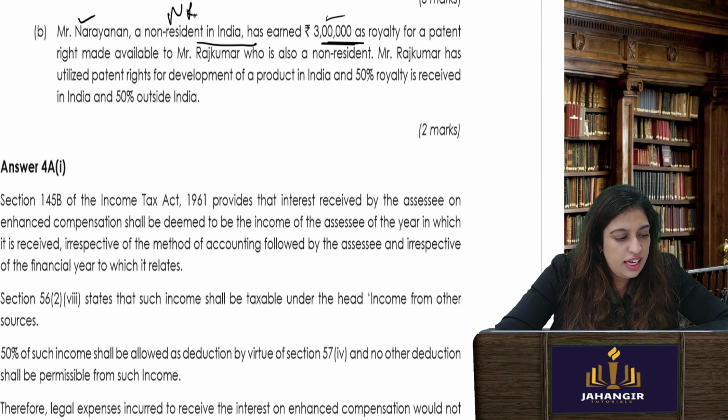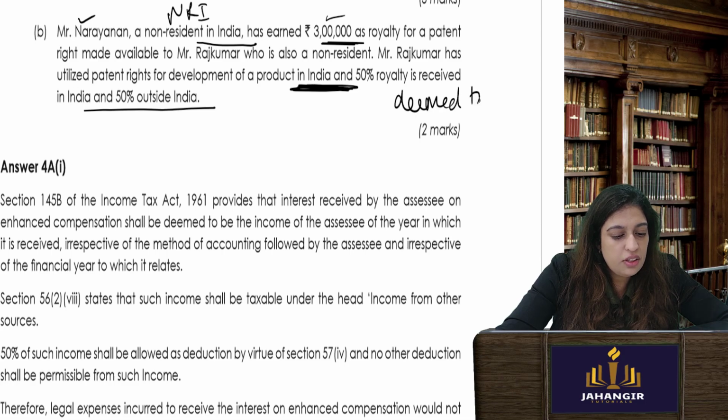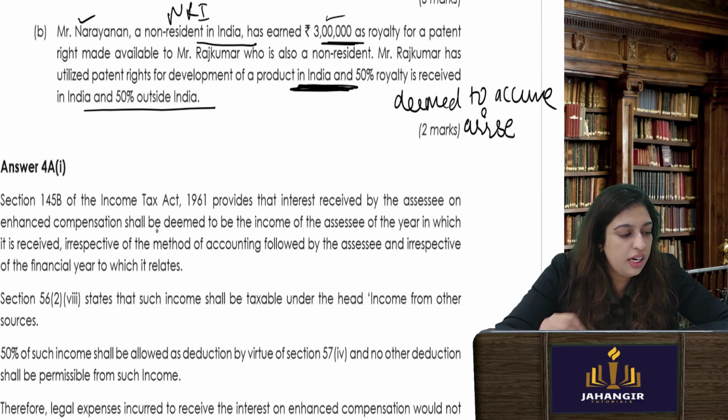Raj Kumar has utilized the patent for development of a product in India. Now, if it is a product in India, it is deemed to accrue or arise in India. Why? Because it is used for something in India. But if it was used outside India, then it will not be taxed, because it was paid outside India, non-resident for something outside India.